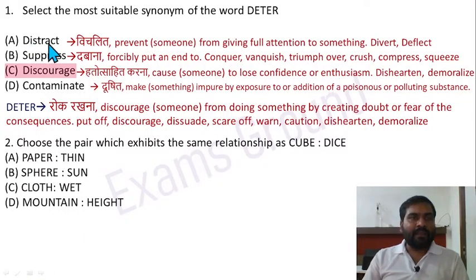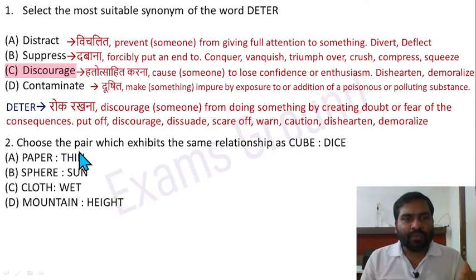And other words are distract, meaning विचलित, prevent someone from giving full attention to something; suppress, forcibly put an end to, or trump over, crush, compress; contaminate, contaminate means दूषित करना, make something impure.